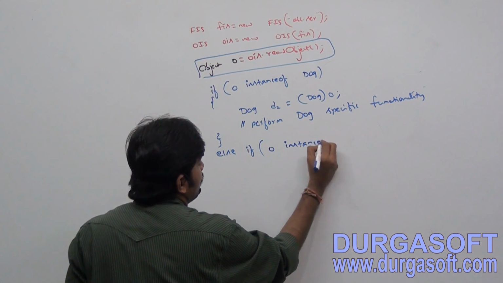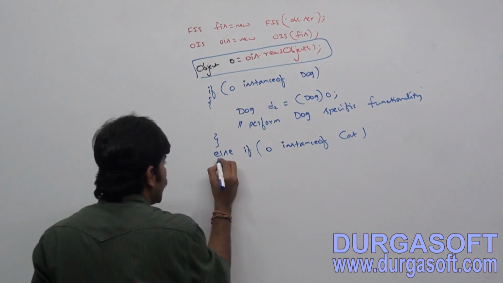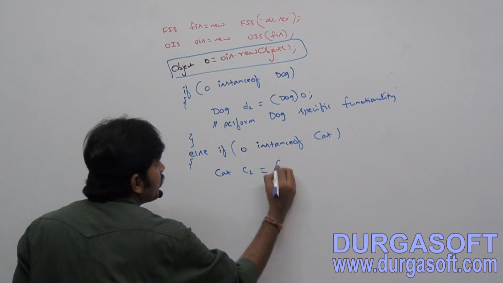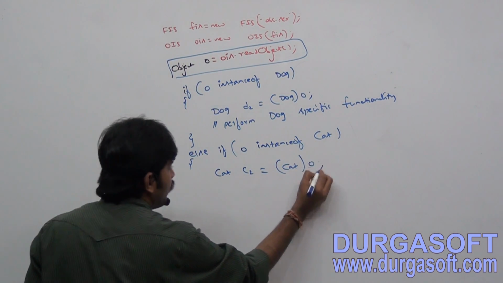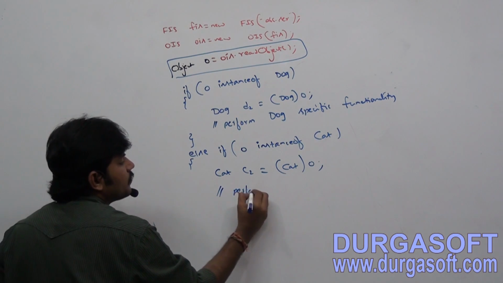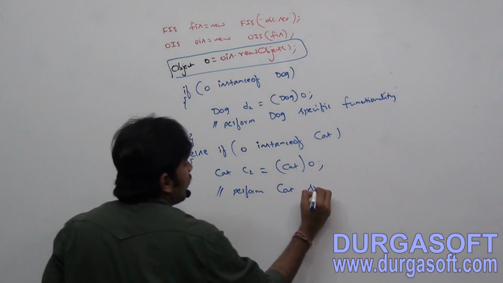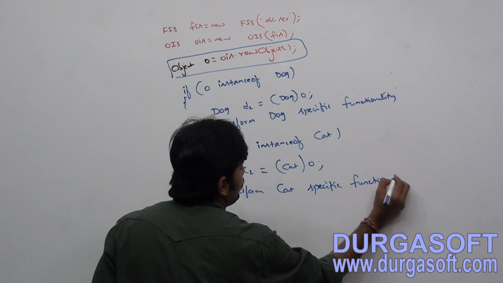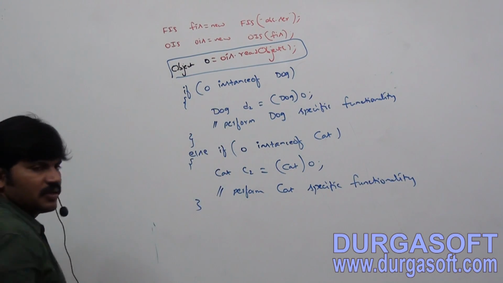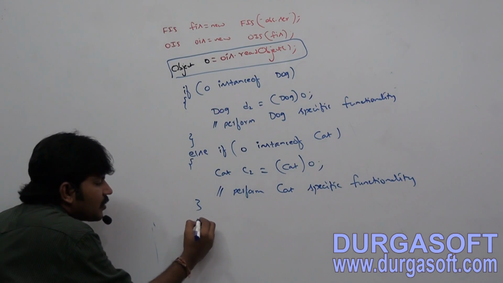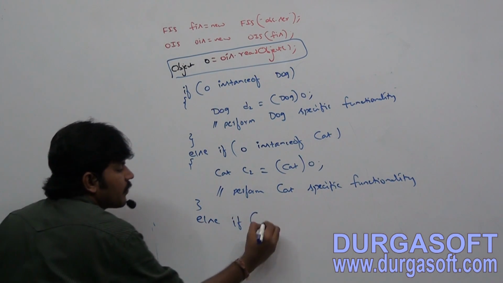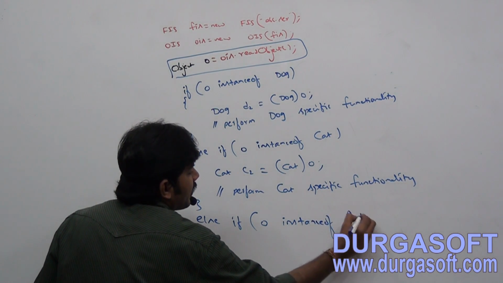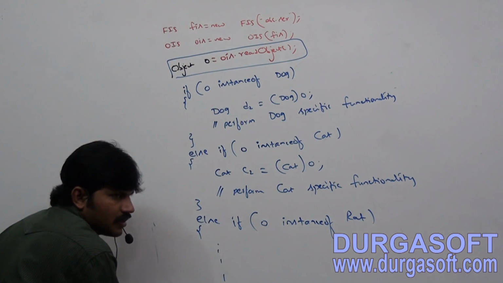If o instanceof Cat, if it is the Cat type, then Cat c2 is equal to (Cat) o and perform cat-specific functionality. Else if o instanceof Rat, and so on.